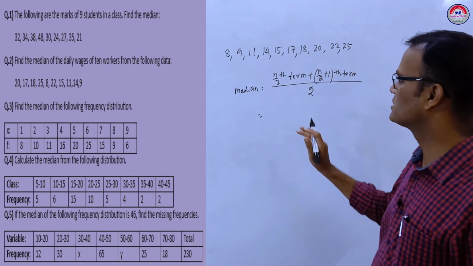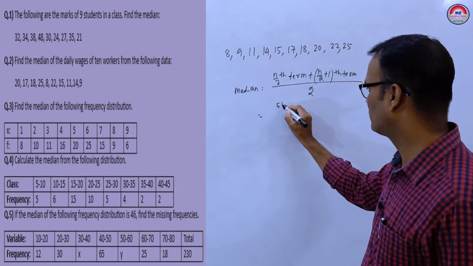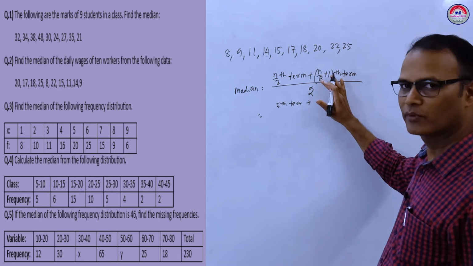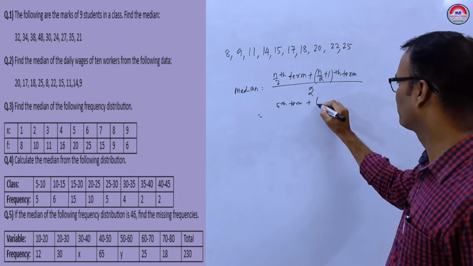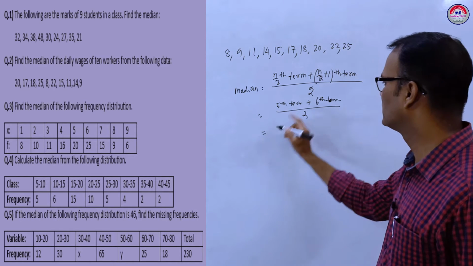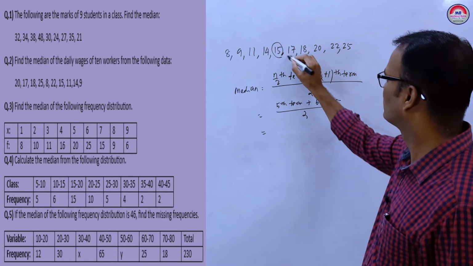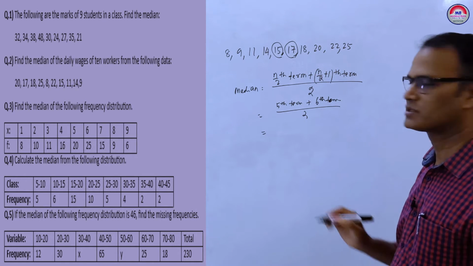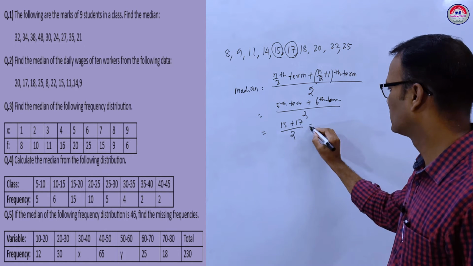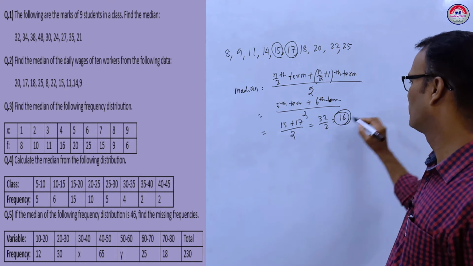So the (n by 2)th term means here 10 by 2, the 5th term, plus the (10 by 2 plus 1), the 6th term, divided by 2. Here you see the 5th term is 15 and the 6th term is 17. So 15 plus 17 upon 2 equals 32 by 2, which is 16. So 16 is our median.